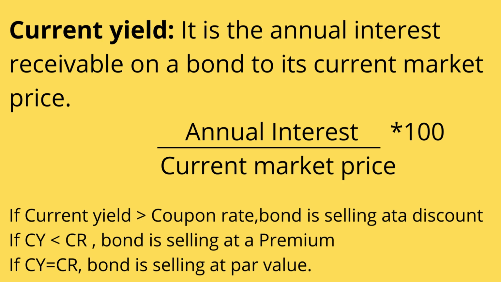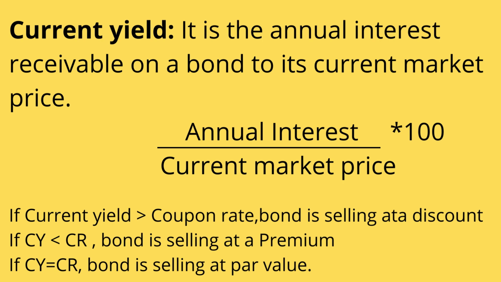If the current yield is greater than the coupon rate, the bond will be selling at a discount. Because our current yield was 15%, and the coupon rate was 12%, so 15% is greater than 12%, that means it is selling at a discount. The face value was 1000, now the selling price is 800, that means it is selling at a discount, right? Sorry, I'm repeating it. I hope you all have understood it, right?